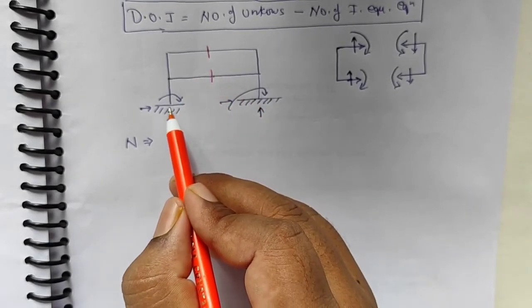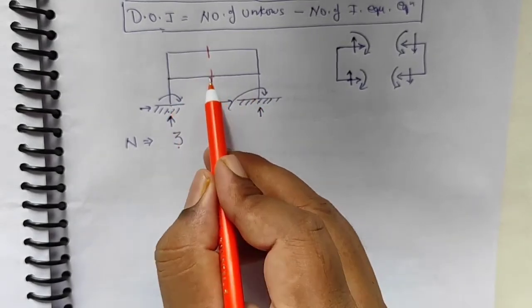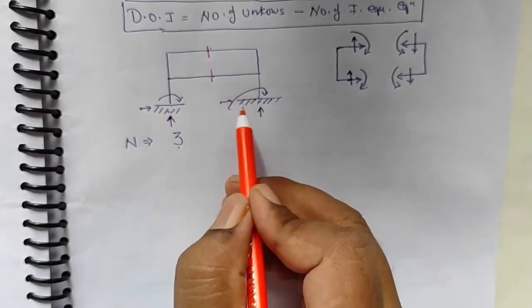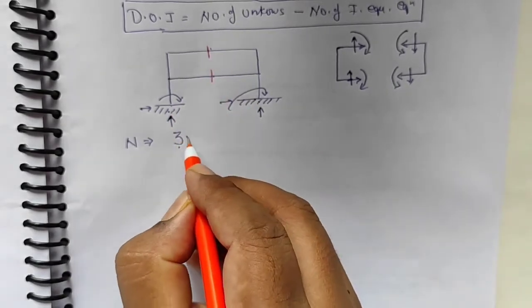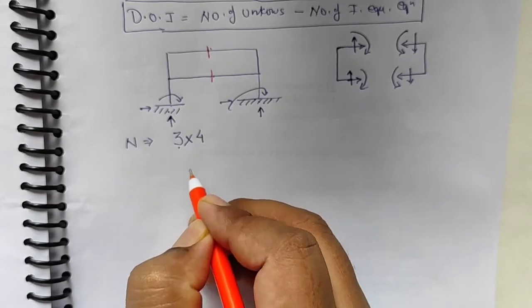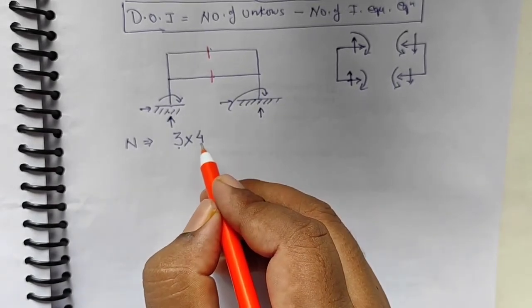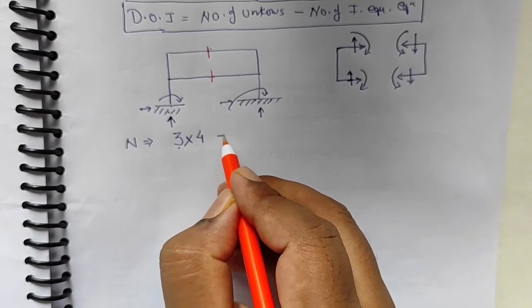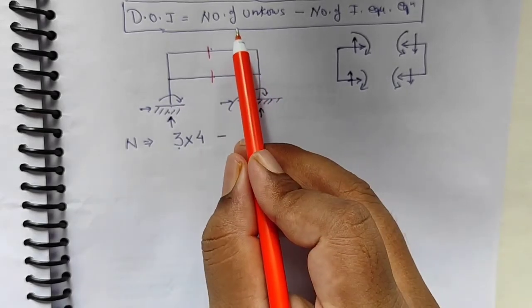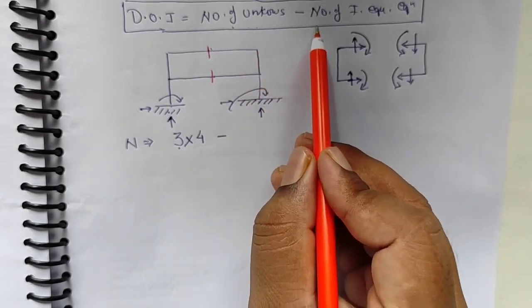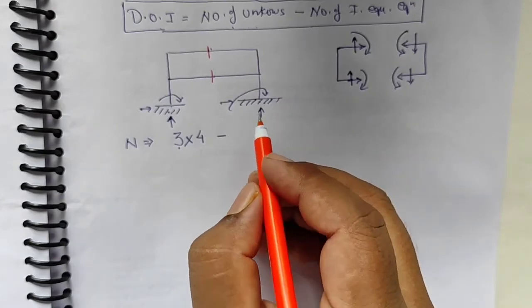So in total there are 4 positions, 1 2 3 4, 2 cuts and 2 supports. So I'll take the number of unknowns at 4 positions, each having 3 reactions, minus, as the formula is, the number of unknowns minus the number of equilibrium equations.